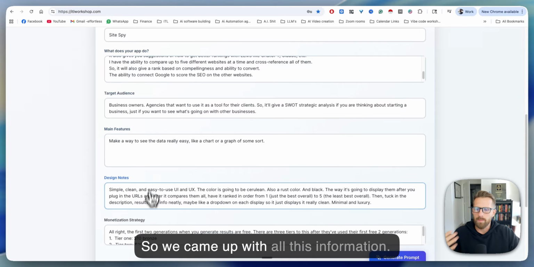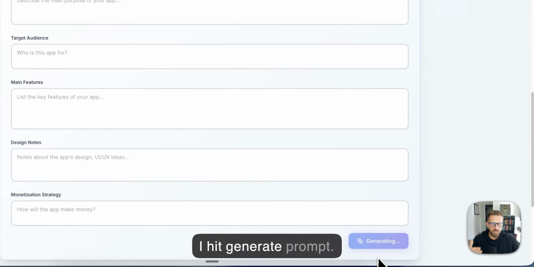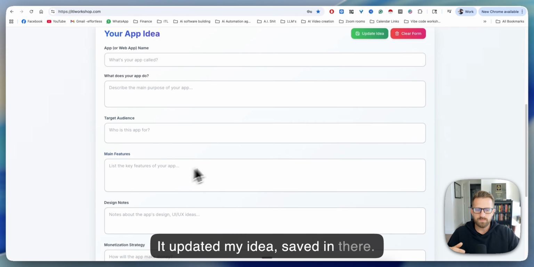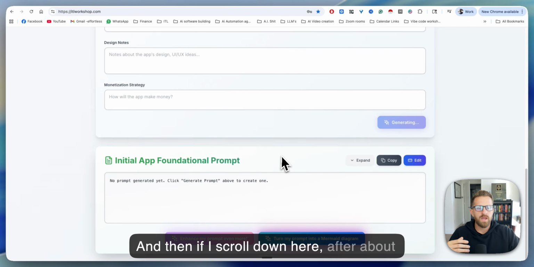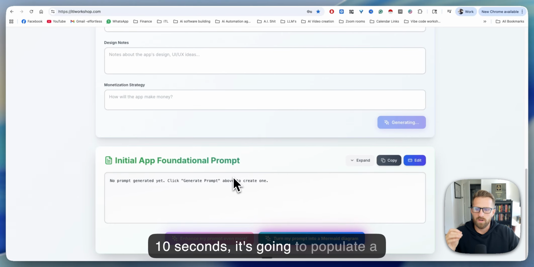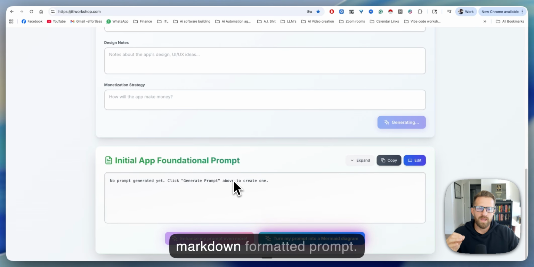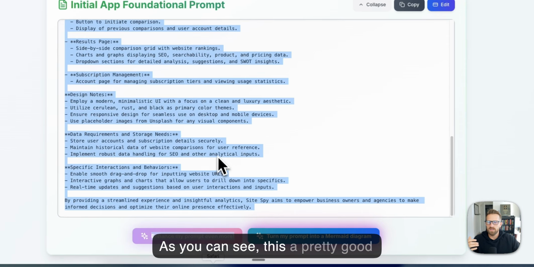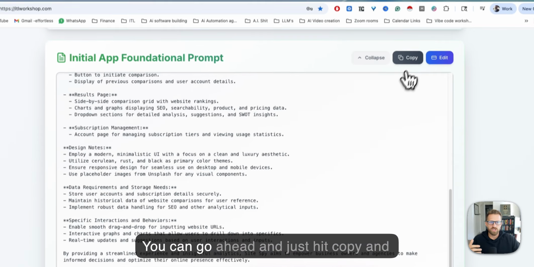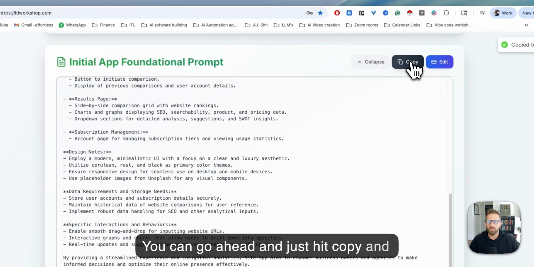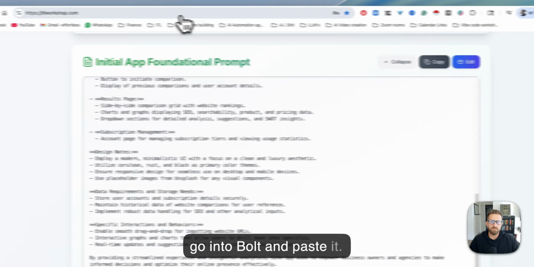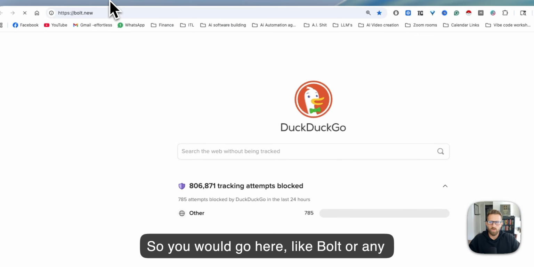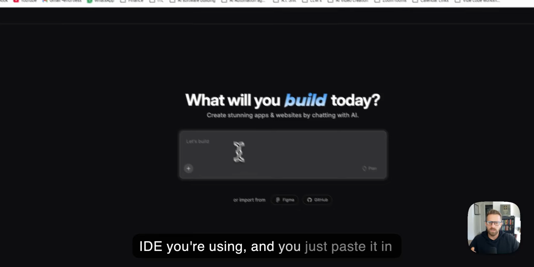So we came up with all this information. I hit generate prompt. It updated my idea, saved it in there. And then if I scroll down here, after about 10 seconds, it's going to populate a markdown formatted prompt. There it is. As you can see, this is a pretty good prompt. You can go ahead and just hit copy and go into Bolt and paste it. So you would go here, like Bolt or any IDE you're using, and you just paste it in there.